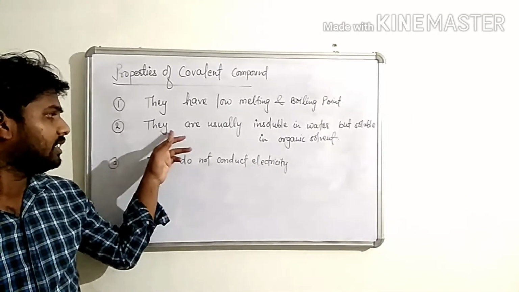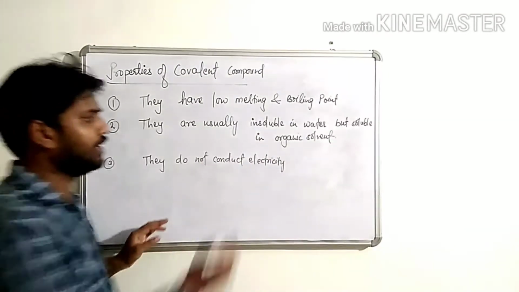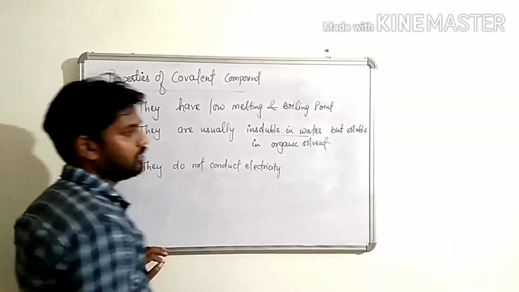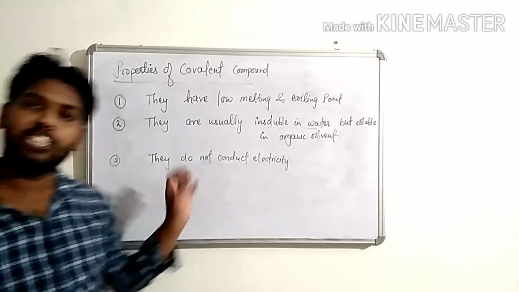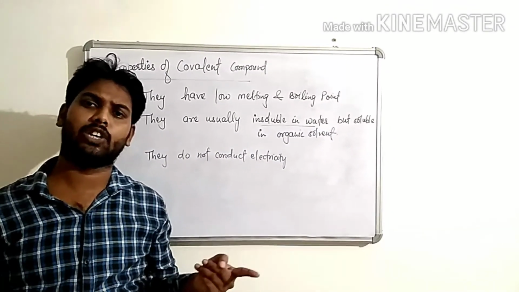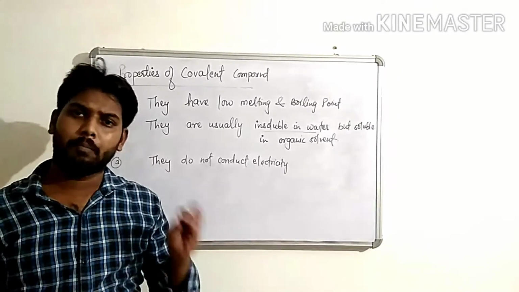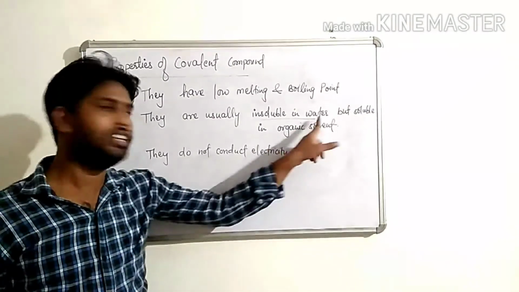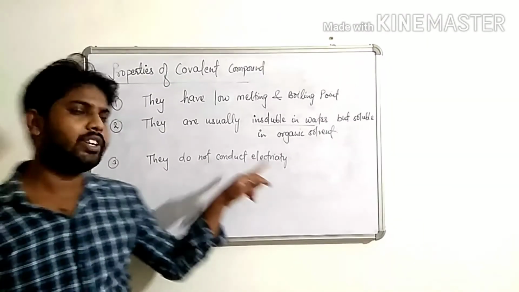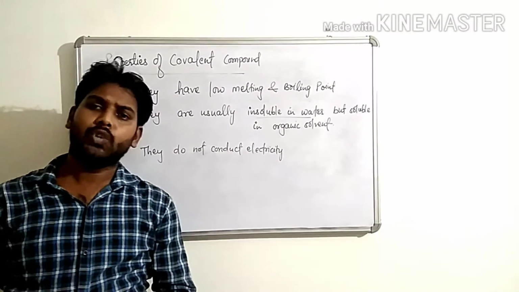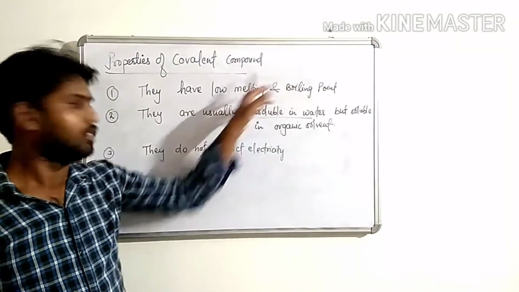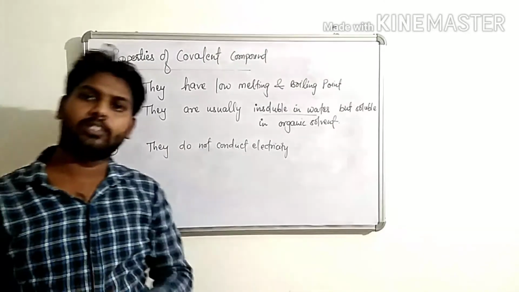Second, they are usually insoluble in water but soluble in organic solvents, like acetone, ether, ethyl alcohol. Third, they do not conduct electricity. Due to the absence of ions in covalent compounds, they cannot conduct electricity.